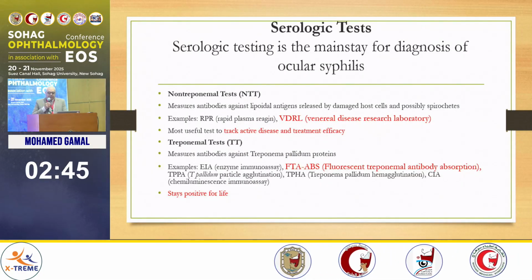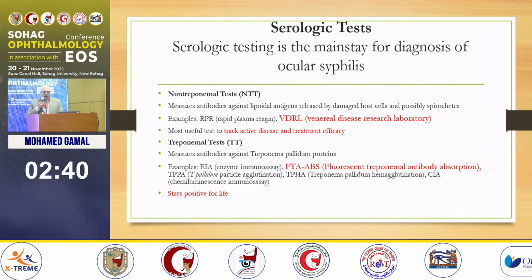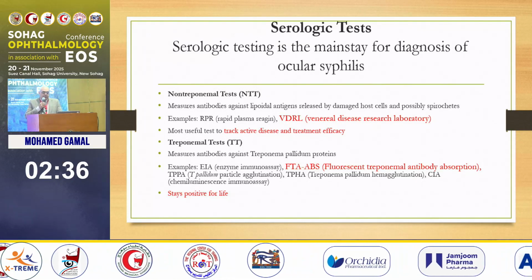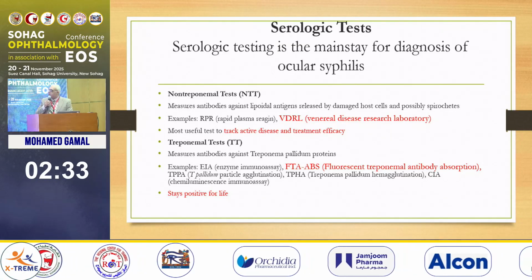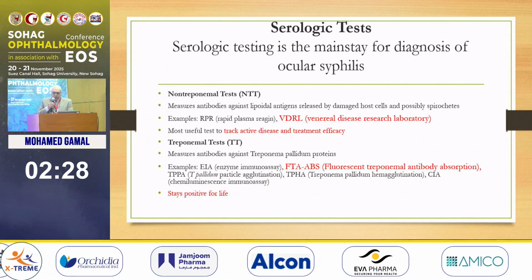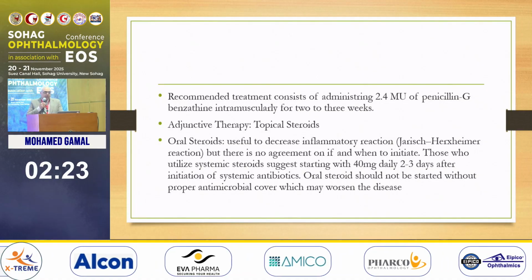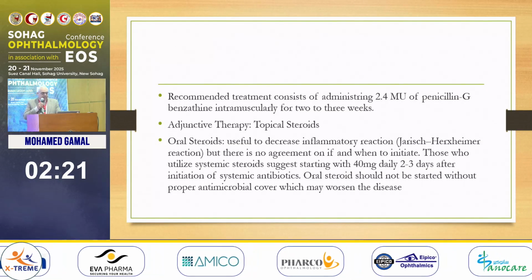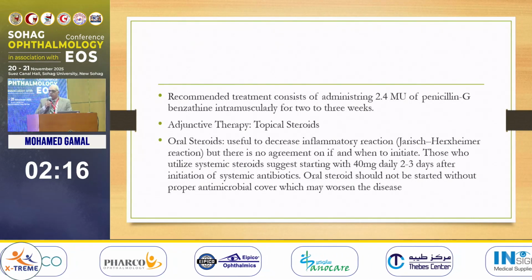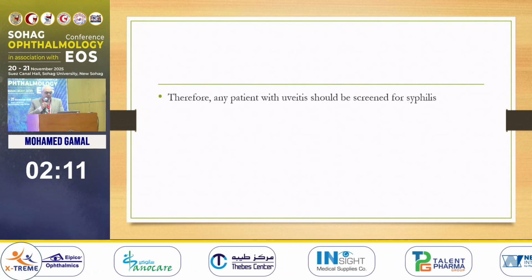For diagnosis of syphilis, if we have the specific form, it's easier, like my case, I was lucky. But it's dependent on serological tests. We have 2 types, non-treponemal tests like the VDRL and treponemal tests like fluorescent treponemal antibodies. We have to order both of them. Recommended treatment consists of intravenous or intramuscular penicillin G, adjunctive therapy, topical steroids, in addition to oral steroids, which are useful to treat the Jarisch-Herxheimer reaction.